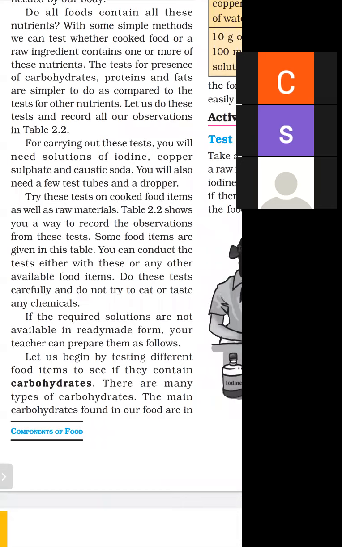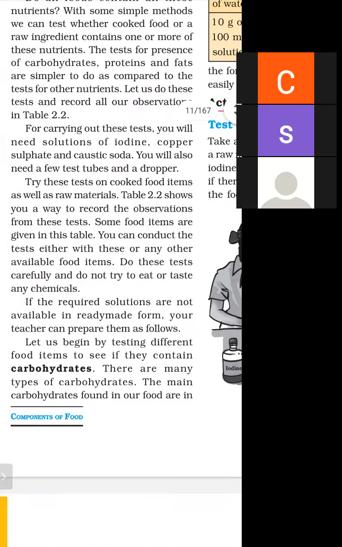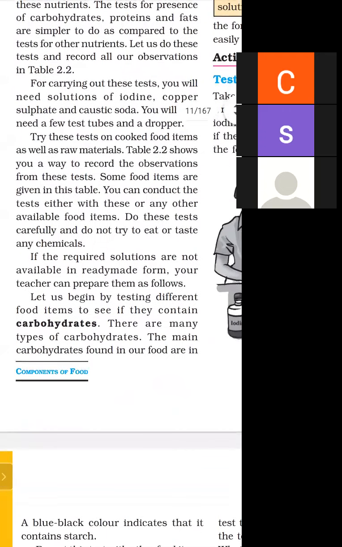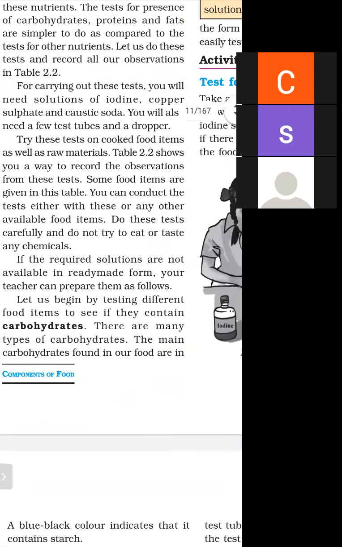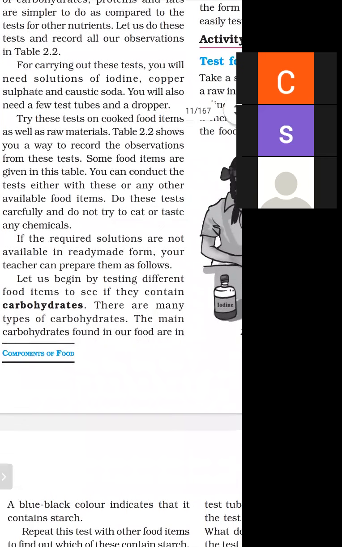Observe from the test and record the observations in the table. Some food items are given in this table. If the required solutions are not available in ready-made form for carrying out these tasks, they can be prepared. If they are not available in ready-made form, we can make them with the help of water and salt.